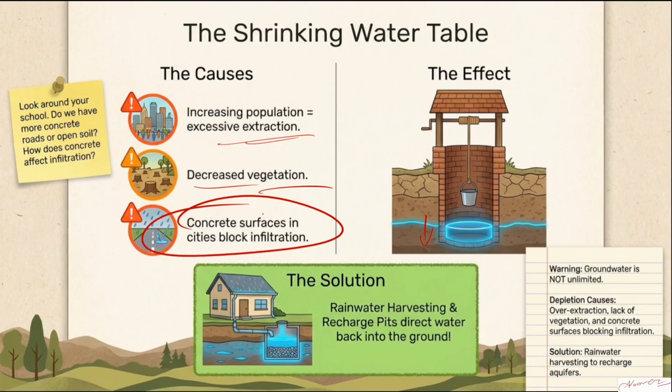So these are some of the things. Can you see here? The concrete surfaces in the cities block the infiltration. The water cannot go inside the surface of the soil. So because of these reasons, the water table, the groundwater level, is decreasing.